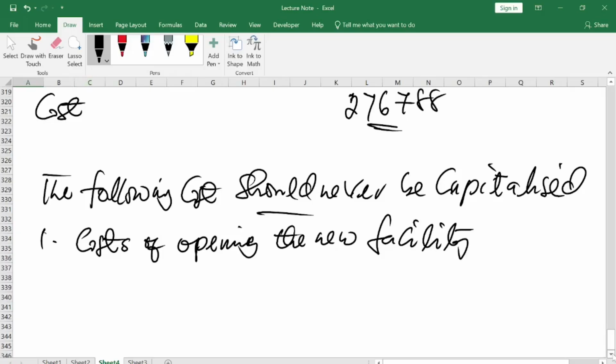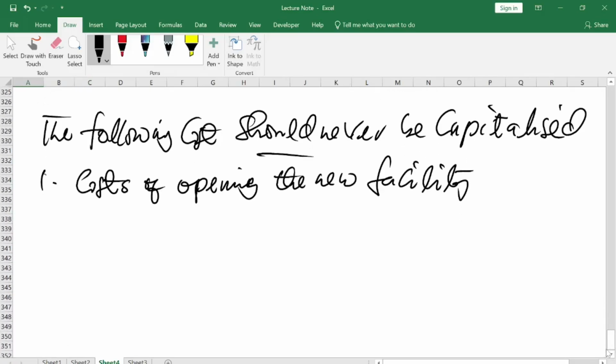So maybe after the asset was placed in its useful position, they make a fanfare, or gather, or hold some ceremony to open this asset. The cost that comes with it, don't go and capitalize it to the cost of that asset. It's excluded. And two, the cost of introducing a new product.